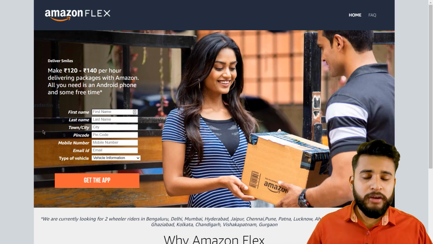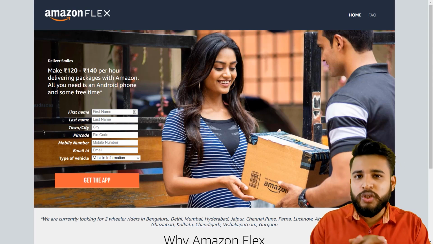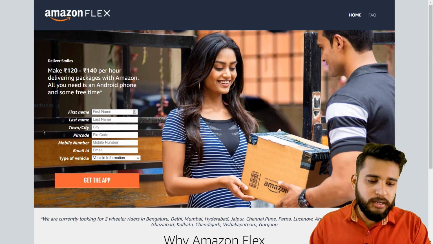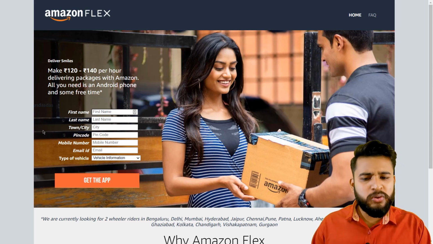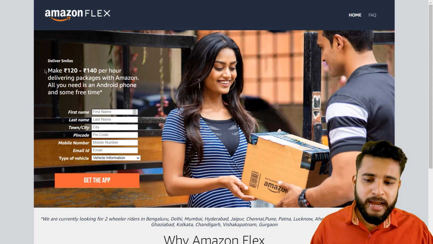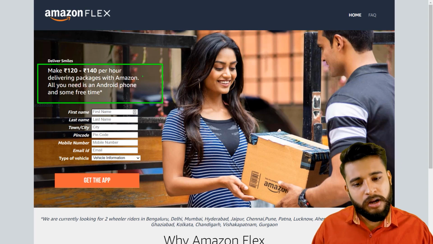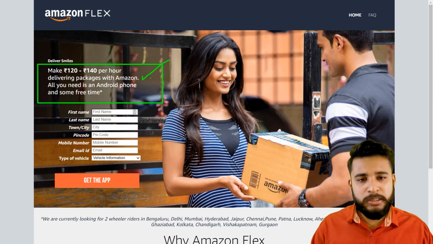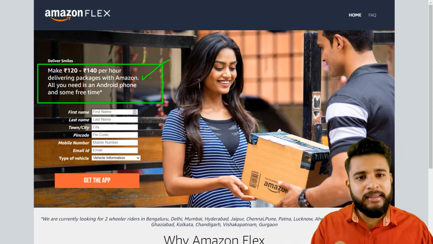So in this, what we need to do, हमें करना है क्या इस job में? The basic job is that you just need to deliver things. You will get some packages and you just need to deliver those. That is the basic job, and you will make about 120 to 140 rupees per hour depending on what work you do and how many packages you deliver. So it will depend on your time. Like if you give 2 hours, it will give you more money. It is time dependent and there is no work pressure.